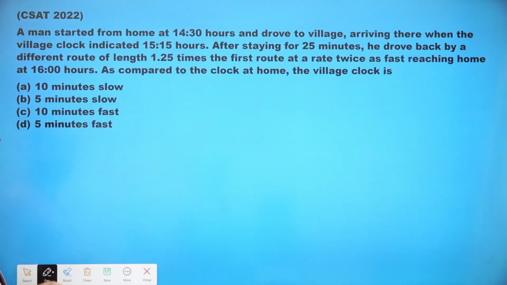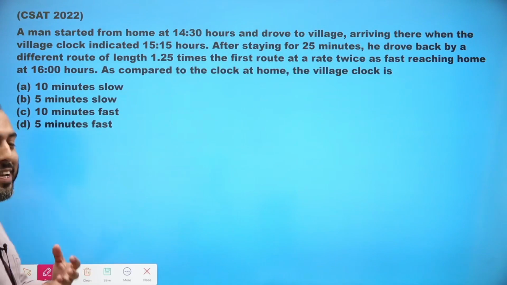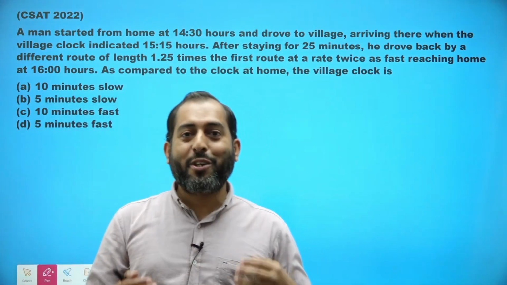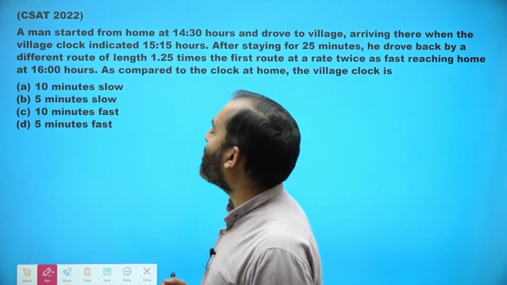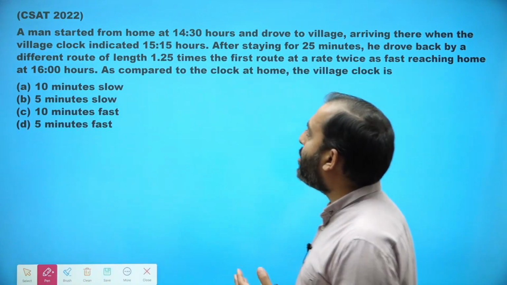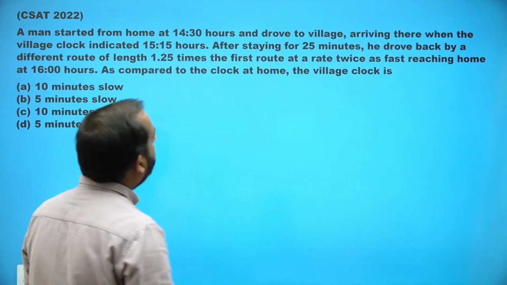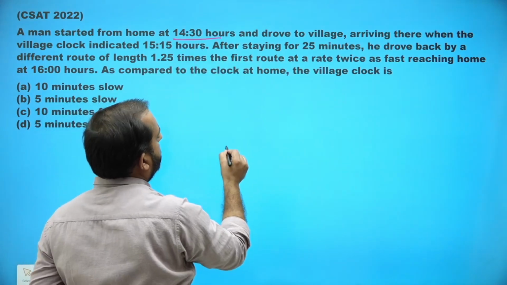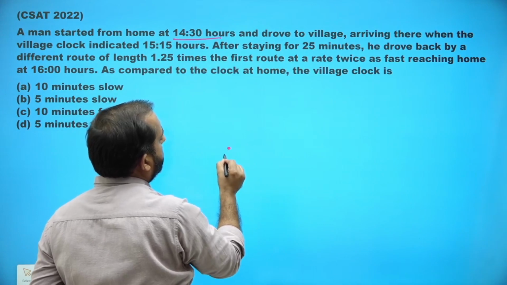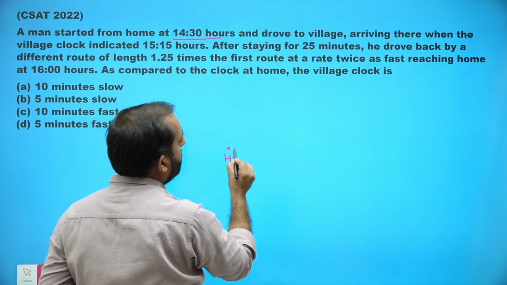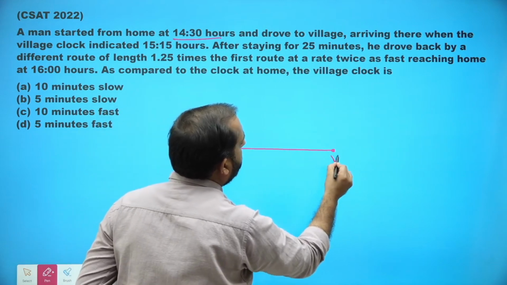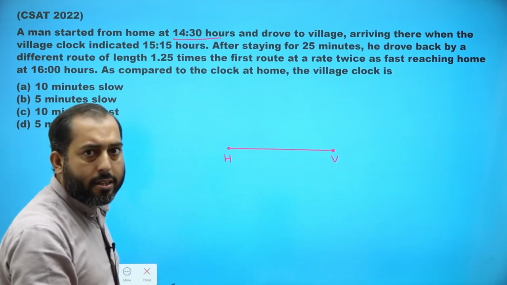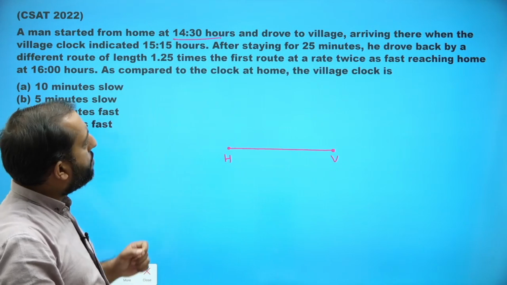Yes, this is a very interesting problem because over here we have to deal with clocks also. This question says a man started from his home at 14:30 and drove to his village. Let's say this point represents his home and this point V represents the village. So HV is the distance traveled by that man.